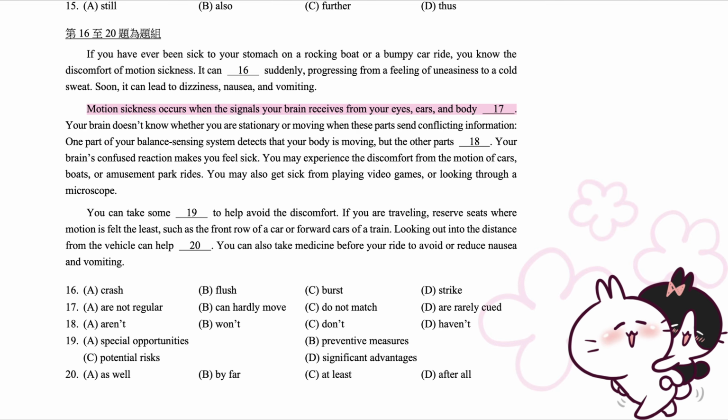Motion sickness occurs when the signals your brain receives from your eyes, ears, and body do not match. Your brain doesn't know whether you are stationary or moving when these parts send conflicting information. One part of your balance sensing system detects that your body is moving, but the other parts don't. Your brain's confused reaction makes you feel sick. You may experience the discomfort from the motion of cars, boats, or amusement park rides. You may also get sick from playing video games or looking through a microscope.